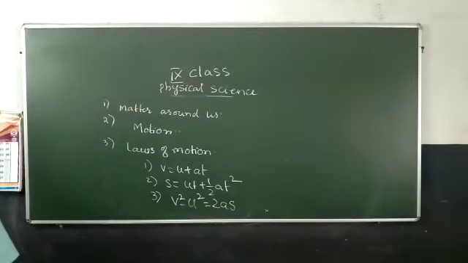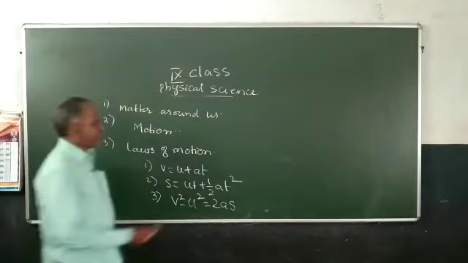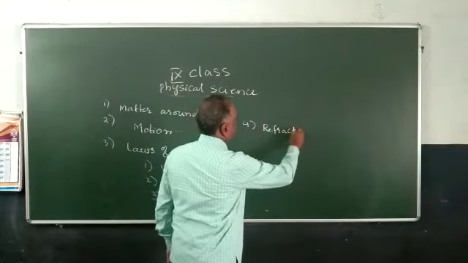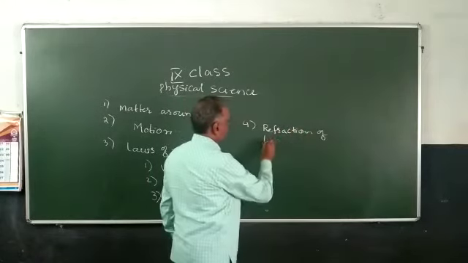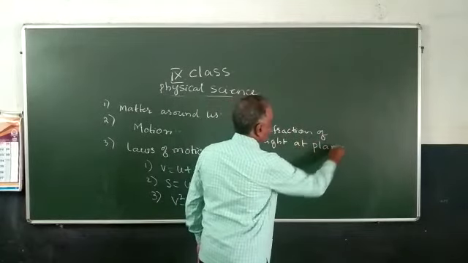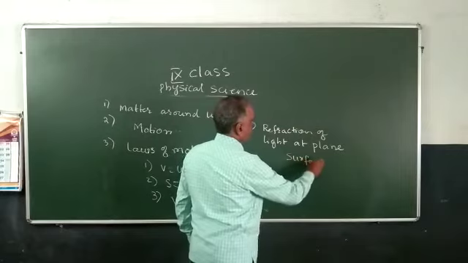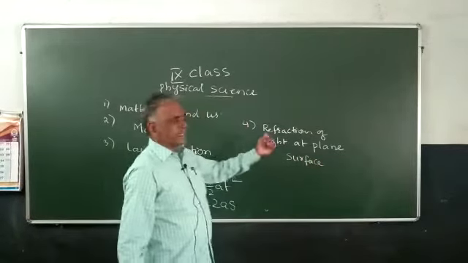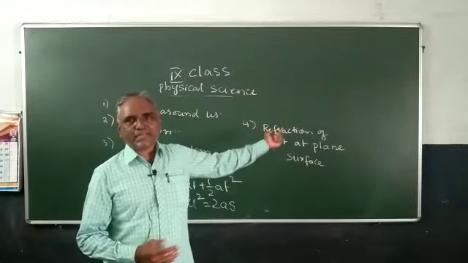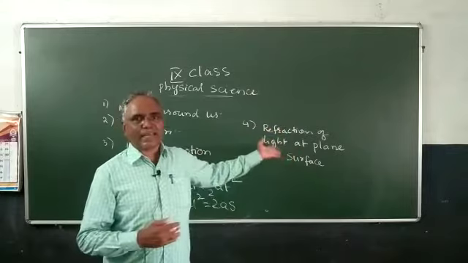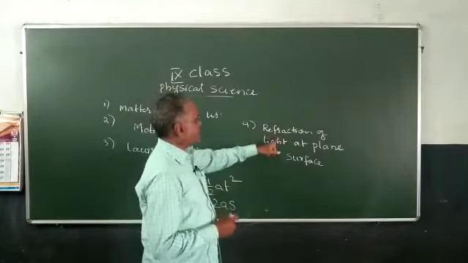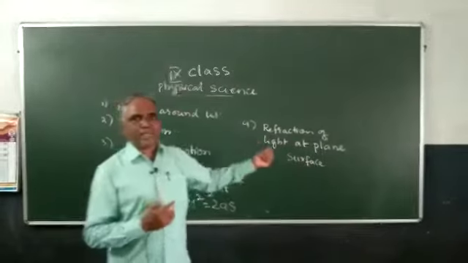And the 4th chapter is refraction of light, at plane surface. This is our 4th chapter. This comes under physics. What is reflection? If a light touches any reflecting surface, the light will come back again. This is called reflection.